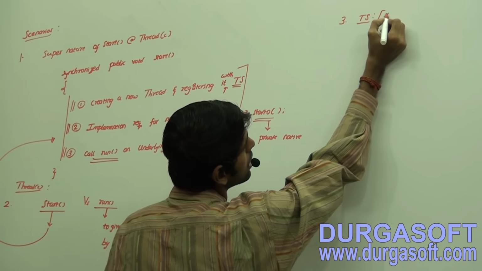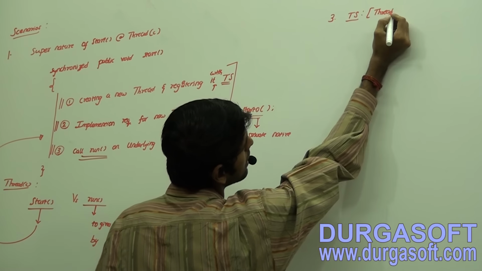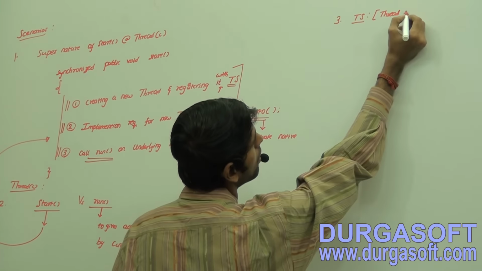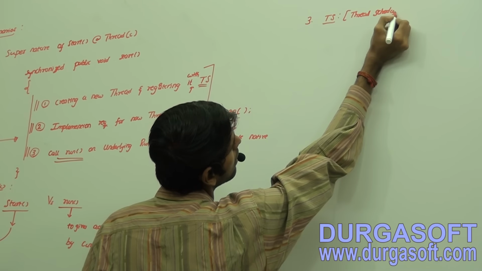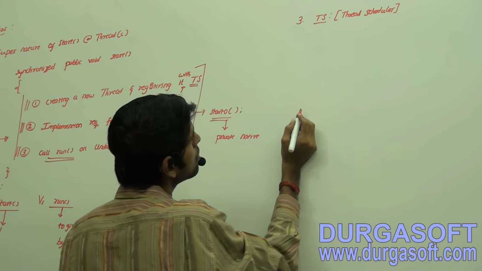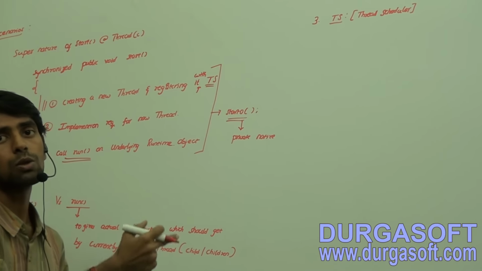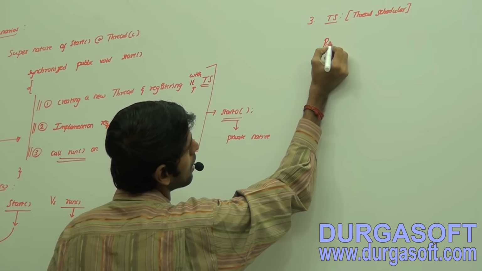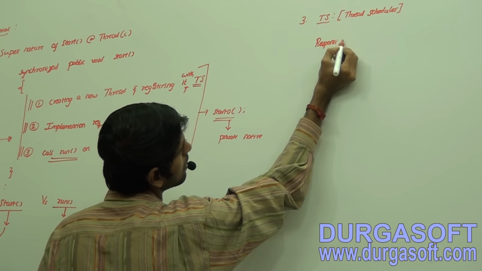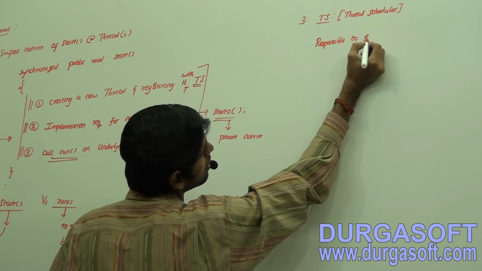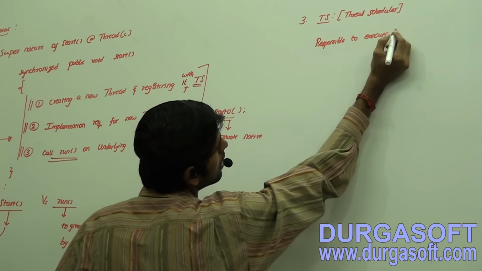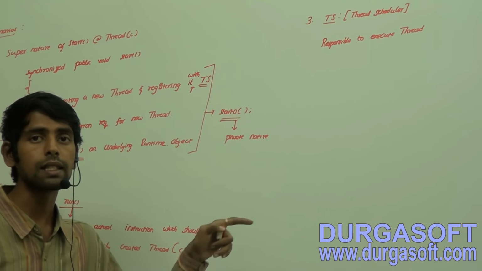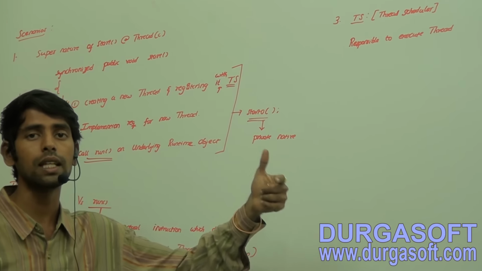So the thread scheduler is within Java, that is, the JVM, right? It is part of the JVM. This thread scheduler is responsible to execute the threads. In which order the threads are going to get executed? That's impossible, we cannot predict. It is an algorithm. They are going to use different sequences of steps.